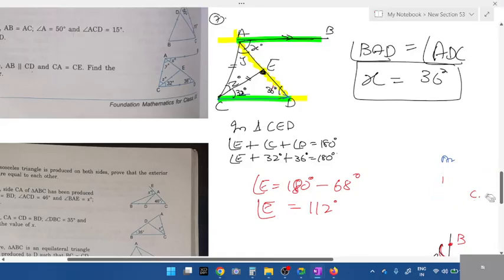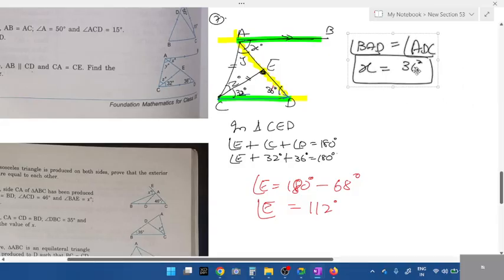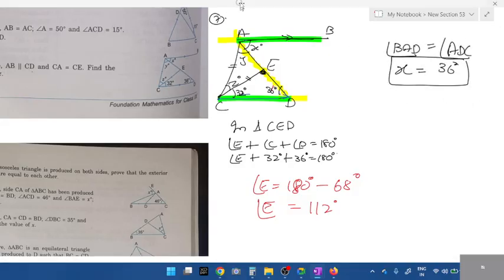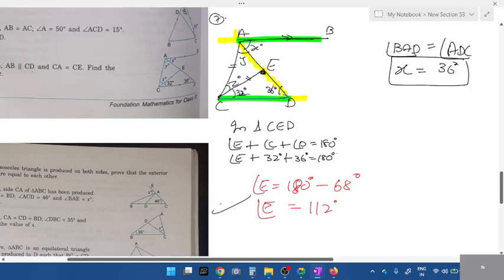Okay, so don't get confused. We started with triangle CED. The reason two angles were given, 32 and 36. It's a 3 marks question. Most of you will be able to solve this part. So for this, 1 mark if you find angle X. 1 mark. Next, where are angle Y and Z?